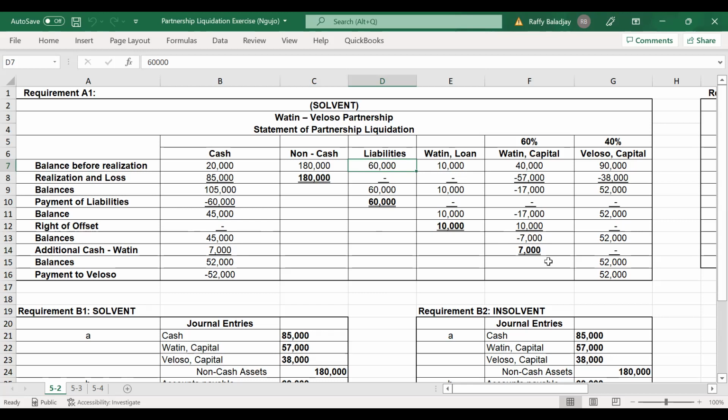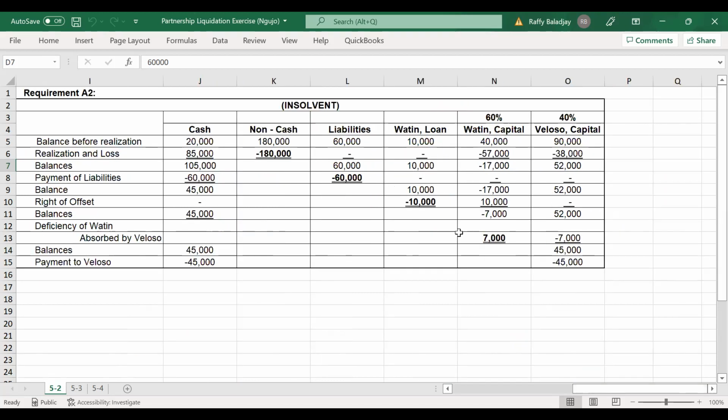That settles the capital of Watin, and the remaining cash balance, which is 52,000, will be given to partner Veloso. Okay, that's our first assumption, Watin is solvent. Now let's proceed to our second assumption.